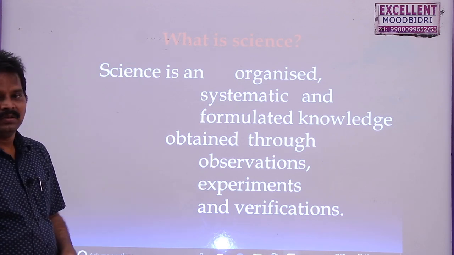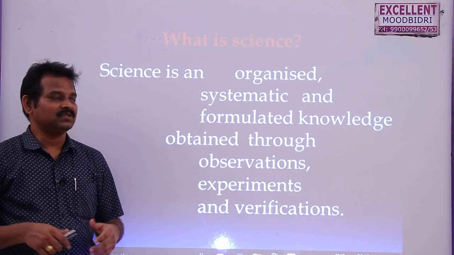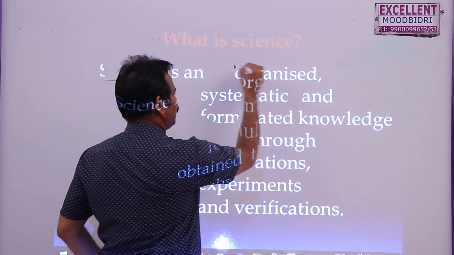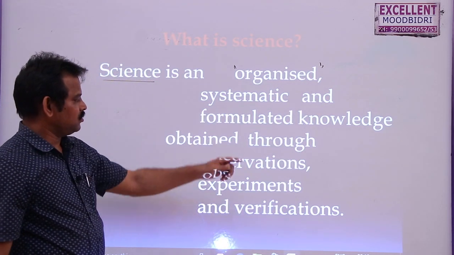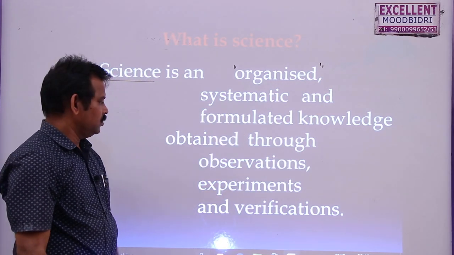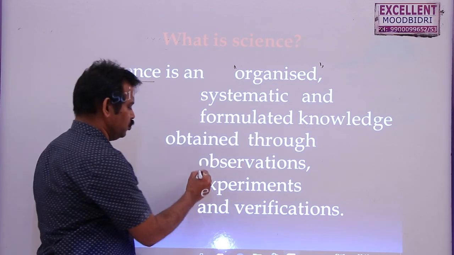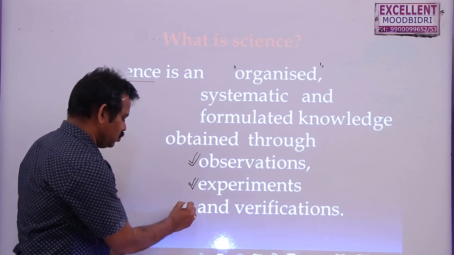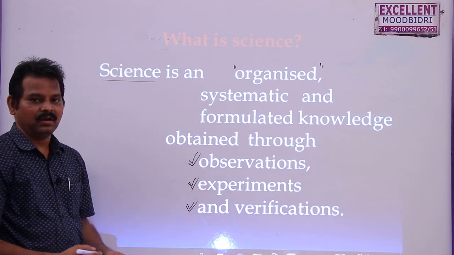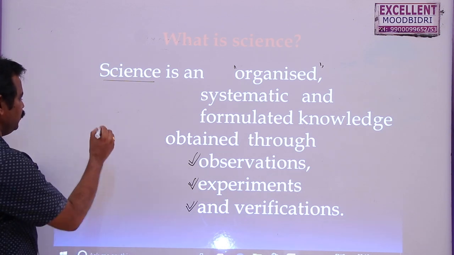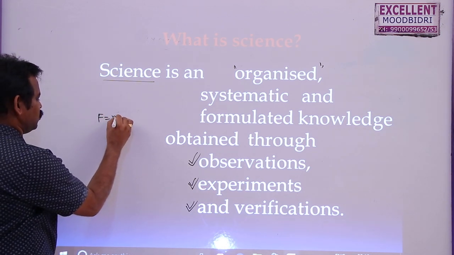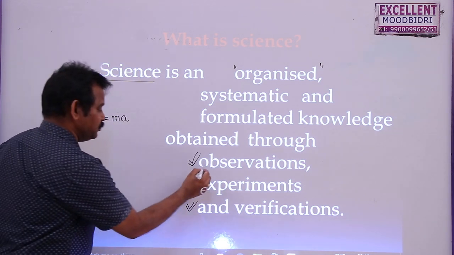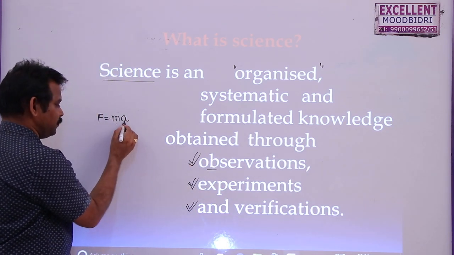What is science? We can give many definitions for science, but the actual definition of science is that it is an organized, systematic and formulated knowledge. This knowledge is obtained through observations, by doing some experiments, and also by verifying whether it is correct or not. For example, let us say we know the formula F is equal to ma. This was given by Newton by observing different masses having different accelerations.